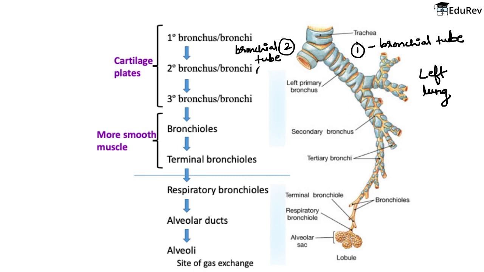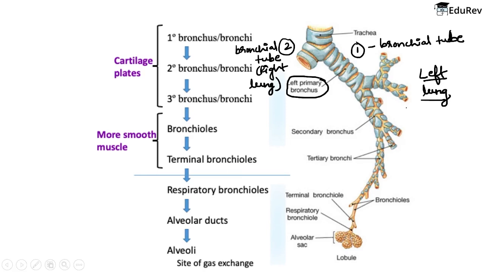It means that it will be your right lung. All right, this will be your right lung. Now, the bronchial tube is the primary bronchi. अब ये bronchial tube है, इसको हमने क्या बोला है? It is the primary bronchi. See, यहाँ पे लिखा भी है left primary bronchus. Why? Because it is in the left lung.